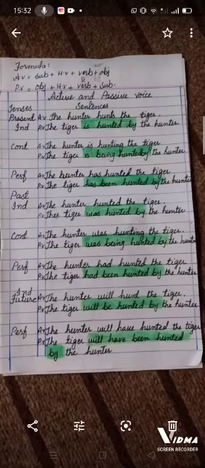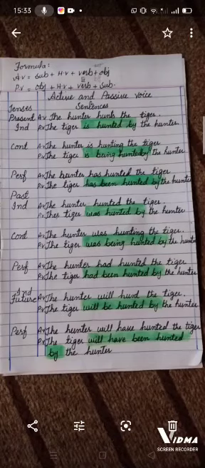The active voice of present indefinite tense is, the hunter hunts the tiger. As it is a sentence of present indefinite tense, you know very well that there is no helping verb used in this tense, and we use the first or fifth form of the verb. So when we are making its passive voice, we have to use a helping verb.